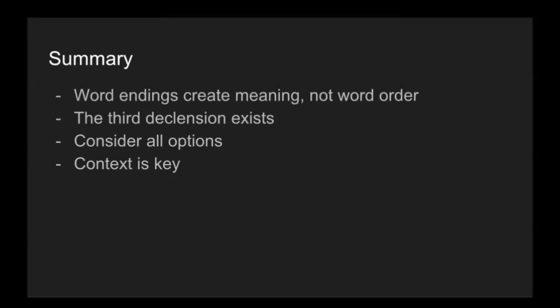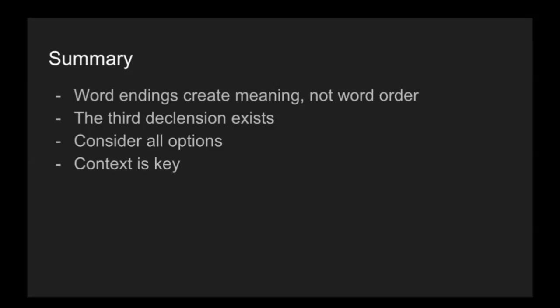We've arrived at the end of our lesson today. Here are some things I'd really like you to take away from this. Word endings create meaning, not word order. So any preconception we have of subject verbing the direct object in English doesn't apply to Latin. We have to look to the endings of our words in order to figure out what the word's doing in that sentence. Alright, next, the third declension exists now. We have to be really careful about our endings. We have to memorize a new set of endings, and we have to be able to apply those endings to the new nouns we're going to learn that are in the third declension.